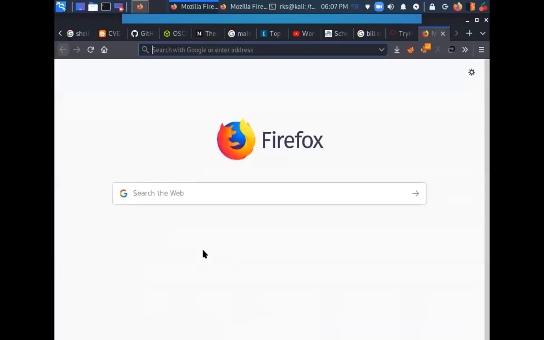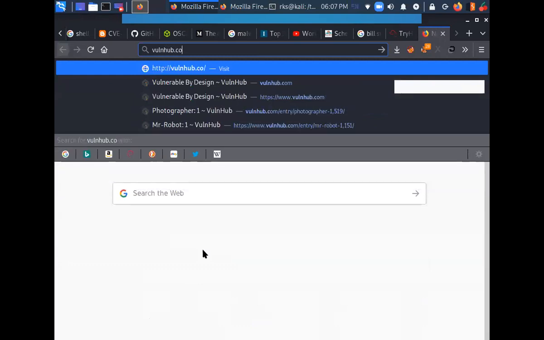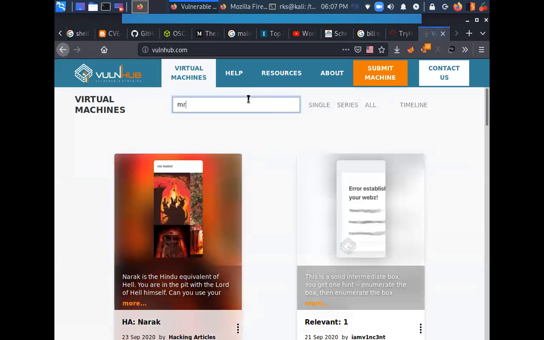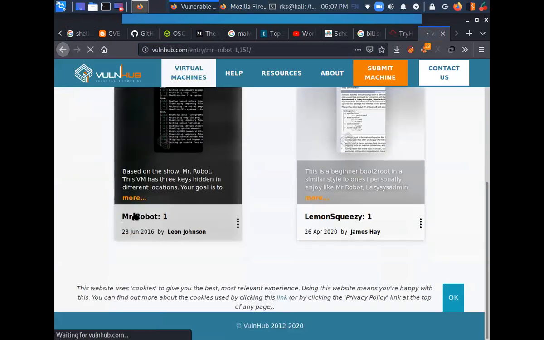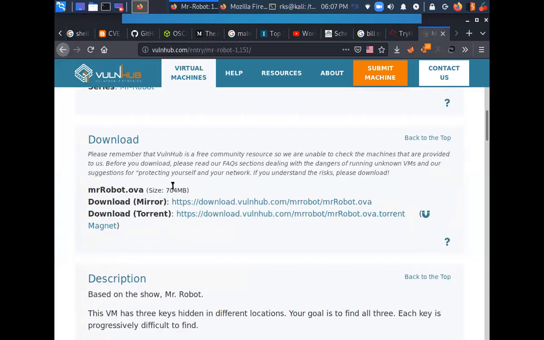And if you do not want to go that path, you can just go to VulnHub.com and search for Mr. Robot. You'll find this machine. This machine is available on VulnHub as well as TryHackMe. Download the OVA file and run it in our lab.